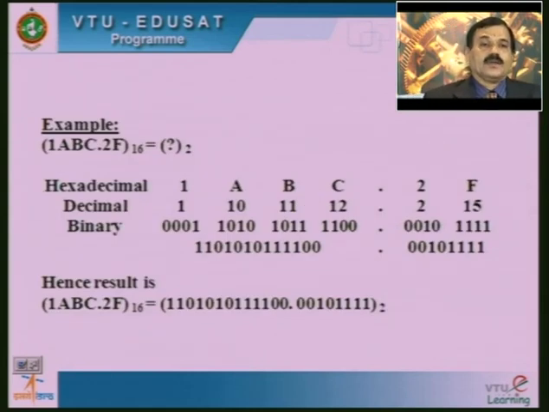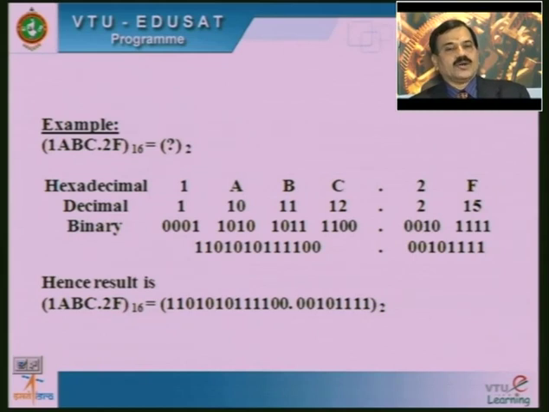Example: 1ABC.2F base 16 is equal to how much value in its binary? The hexadecimal number 1ABC.2F must first be written in decimal form, that is, 1 can be decoded as the extreme, the most significant digit of the hexadecimal number.